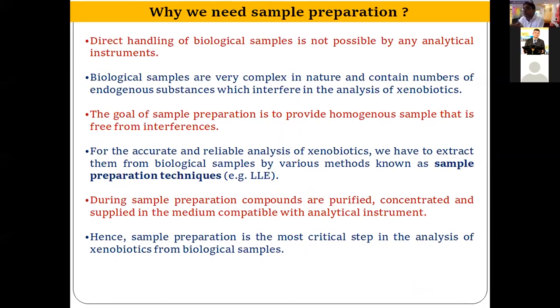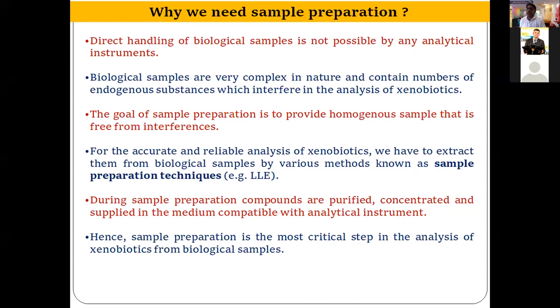As I have told earlier, after preliminary identification, we have to do sample preparation. So what is sample preparation and why do we need it in any analytical method development or analysis of drugs and poisons? Because direct handling of biological samples is not possible by analytical instruments like chromatographic instruments. Biological samples are very complex in nature. They contain many endogenous compounds like proteins, fatty acids, vitamins, hormones, etc. So they interfere with the analysis. The basic goal of sample preparation is to provide a homogeneous sample that is free from any interferences.